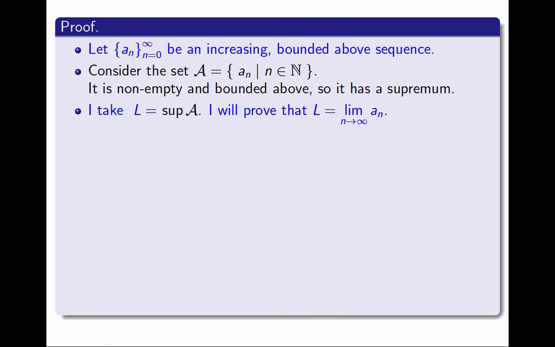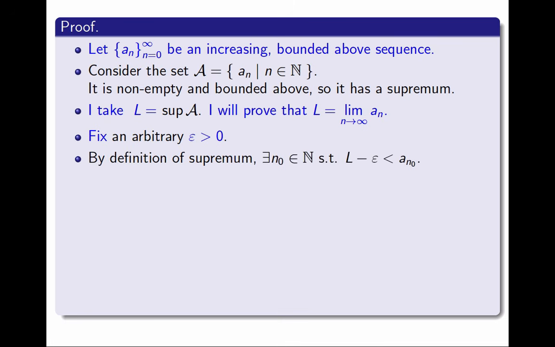And now my goal is to prove that L is the limit of the sequence. For that purpose, I fix an arbitrary value of epsilon that is positive. And I have to construct n0 from it. I'm going to look at L minus epsilon. And L minus epsilon, since it's smaller than L, that is the supremum, by definition of supremum, it cannot be an upper bound, so there exists n0 natural number such that L minus epsilon is less than a sub n0.